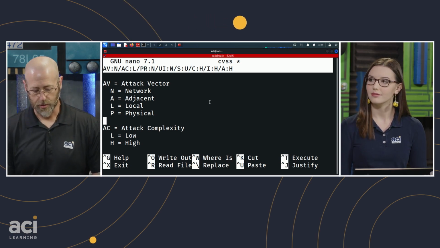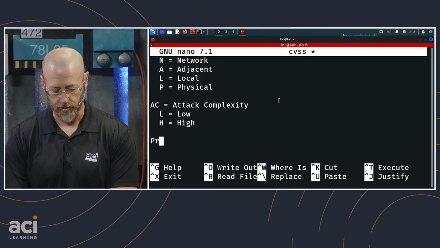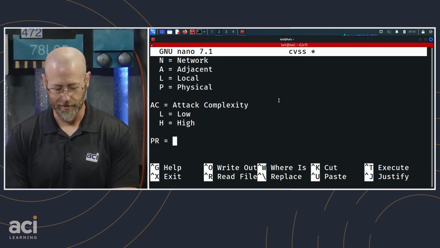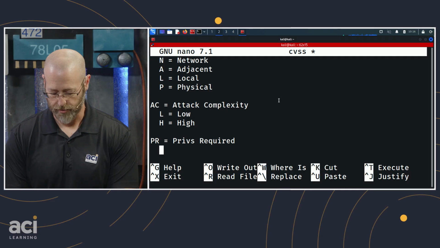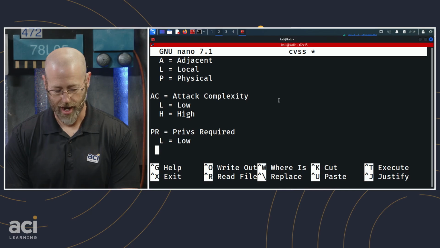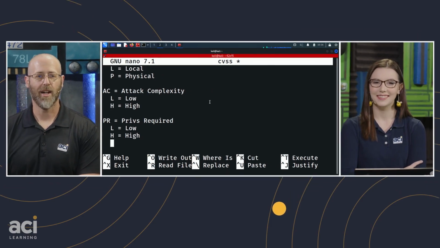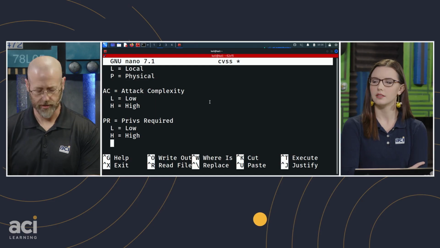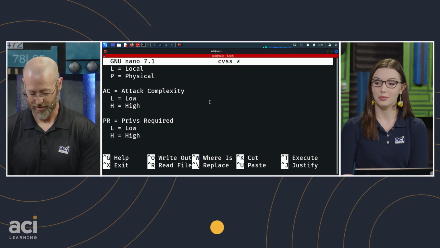So the next one on our list here is going to be privileges required, or the PR, not your personal record. I'll just say privs required. And then you have low. You have to have low privileges to carry this one out. And then I think none is the other one. You might not need privileges at all, which would be scary, right?